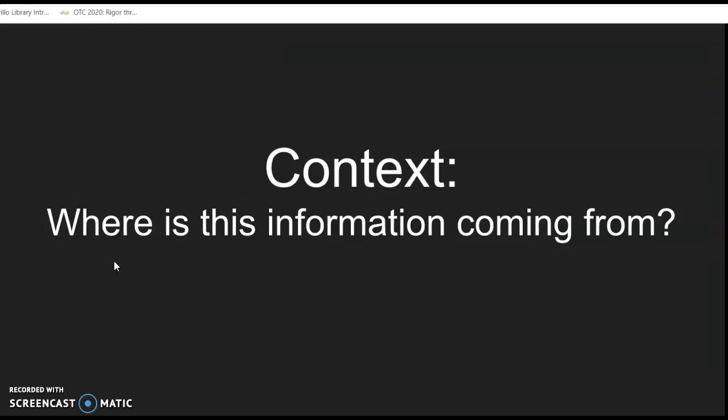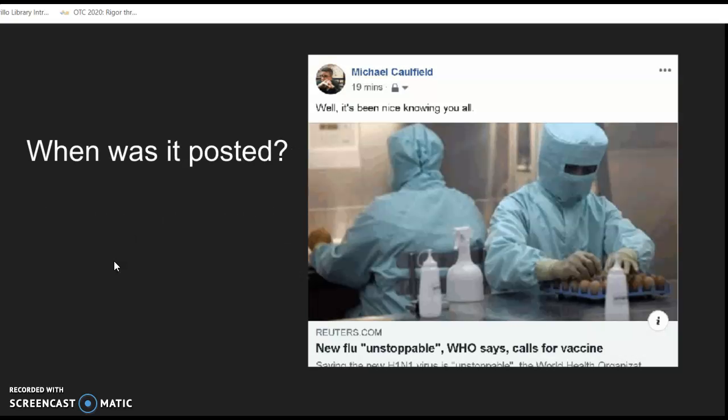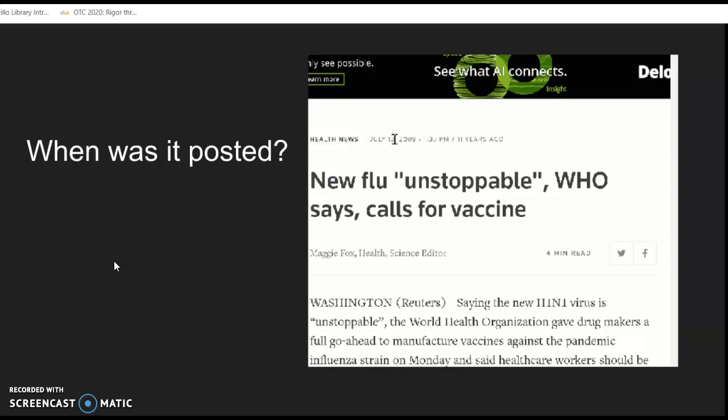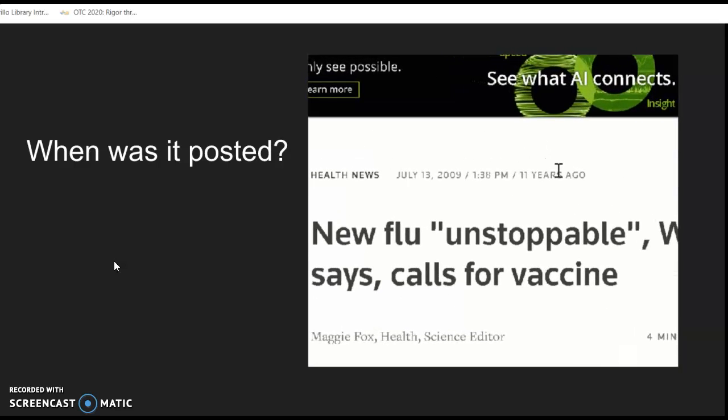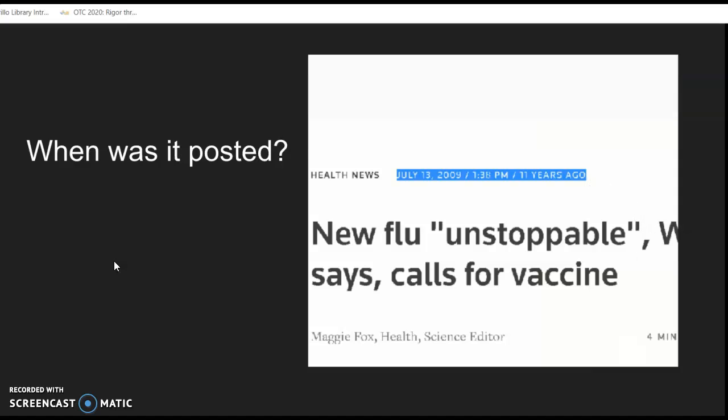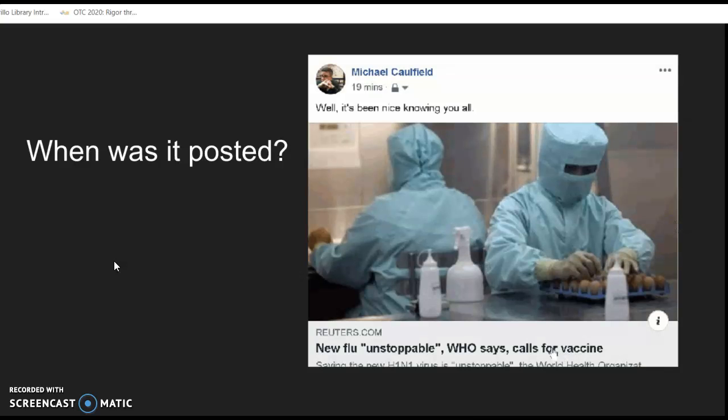So context is super important when you're trying to figure out whether a source is legit. Some newspaper stories are straight up made up and false, but more often it's just information taken out of context. One example of that is this report on an unstoppable flu, which seems like it's maybe related to what's happening to us now, but it's actually a newspaper article from about 10 years ago on a whole other flu and a whole other epidemic. So figuring out when this information was published, where it's coming from, giving it some context.